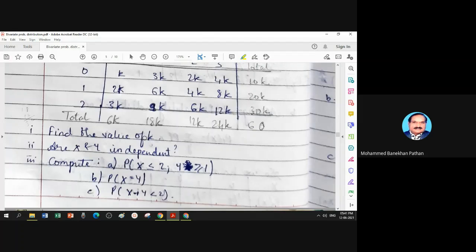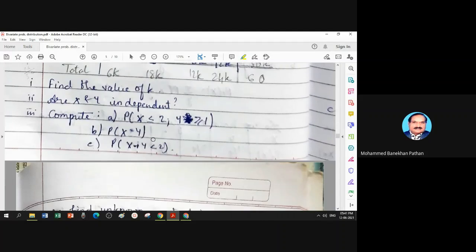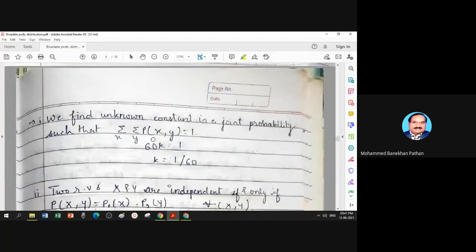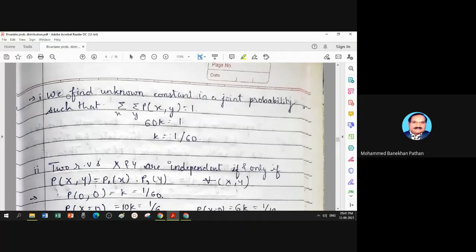Now let us see the first question. Whenever you want to decide an unknown constant in the concept of probability, you add all probabilities to 1 and find the unknown constant. By definition, solution part number 1, we find the unknown constant in a joint probability such that this is the definition of joint probability mass function. Double summation because you are studying two variables.